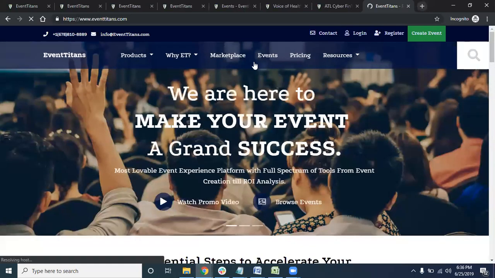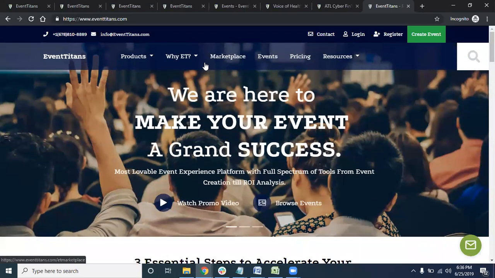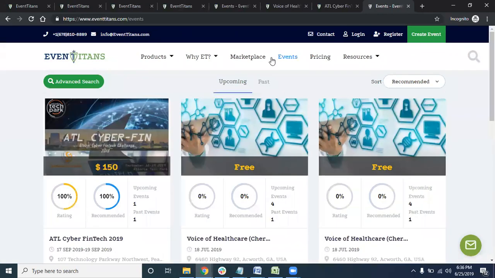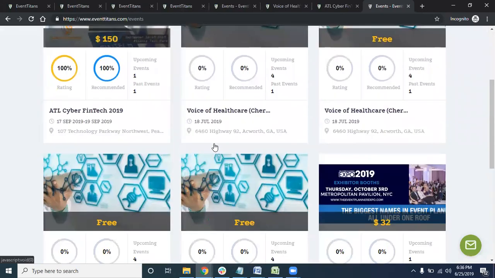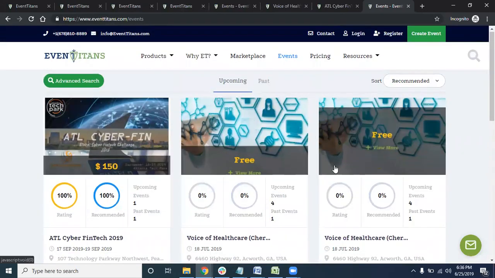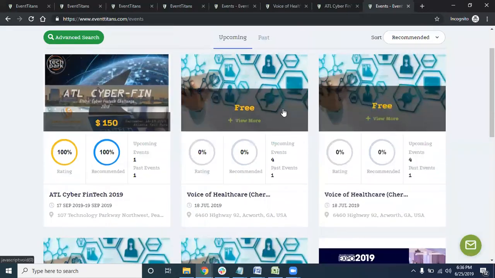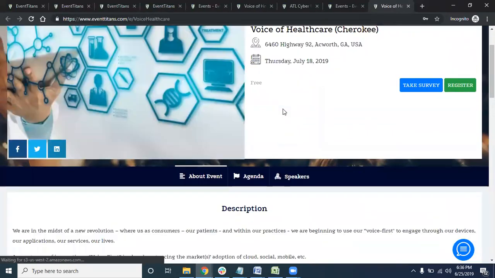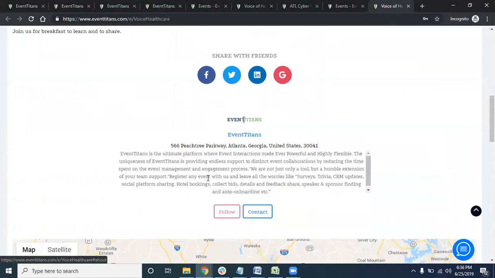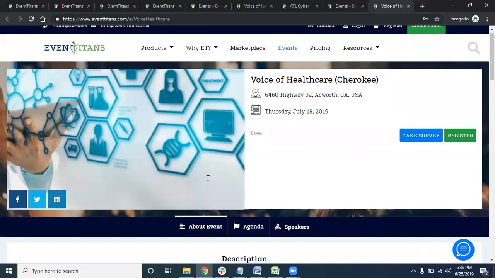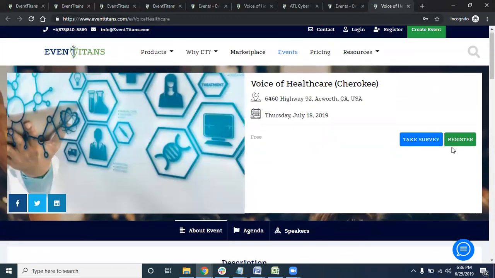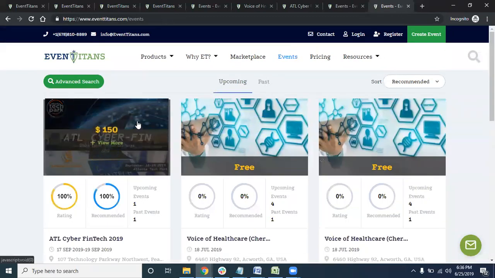So if you see Eventbrite, what do we see? We do see the public events, right? So here is how the public events are seen over here. And if you would like to go in depth about them, you see the agenda, and the description is how we see over here. And over here, you do have take survey, register, different icons that you can configure from the application. But what separates us is giving the complete